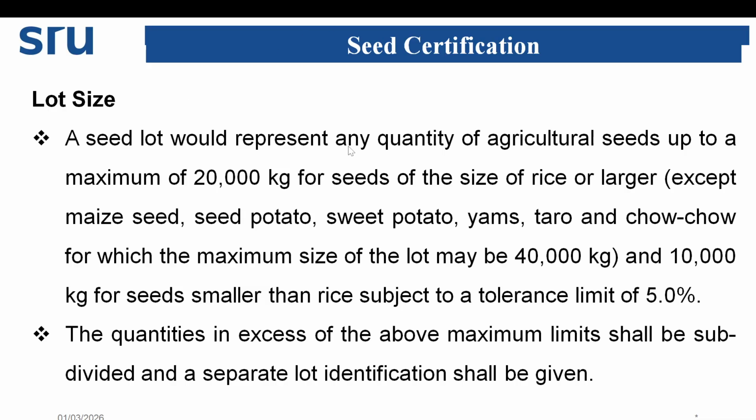A seed lot would represent any quantity of agricultural seeds up to a maximum of 20,000 kg for seed of the size of rice or larger, and 10,000 kg for seed smaller than rice, subject to a tolerance limit of 5%. The quantities in excess of the above limit shall be subdivided and a separate lot identification shall be given. So if the quantity is in excess, you can give a separate lot identification number.